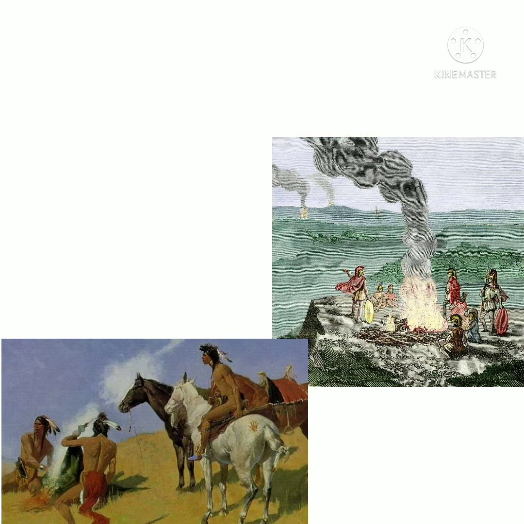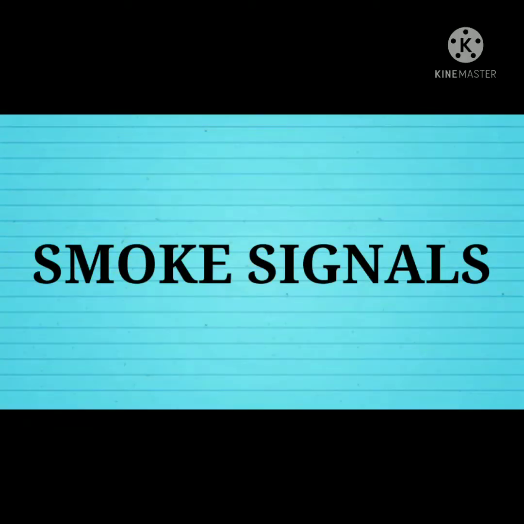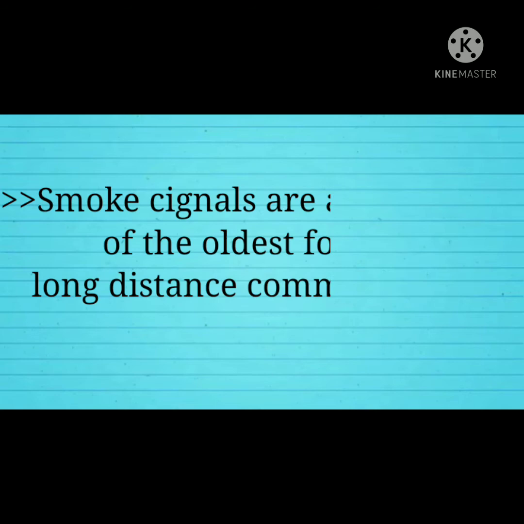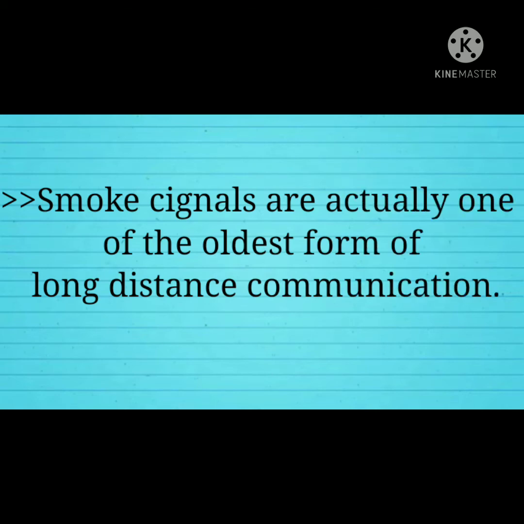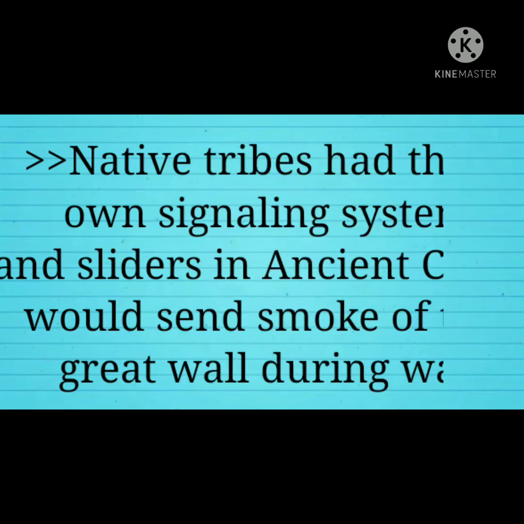Smoke signals. What are smoke signals? Smoke signals are actually one of the oldest forms of long-distance communication. Native tribes had their own signaling system, and the soldiers in ancient China would send smoke off the Great Wall during war.